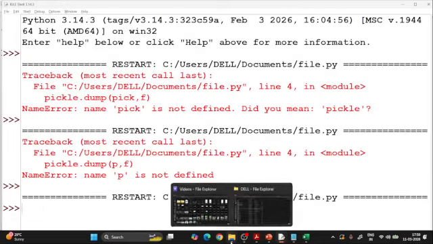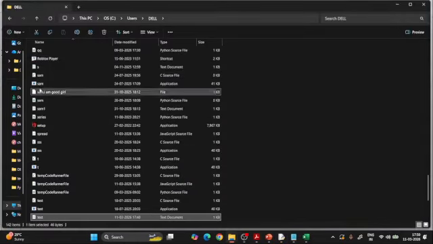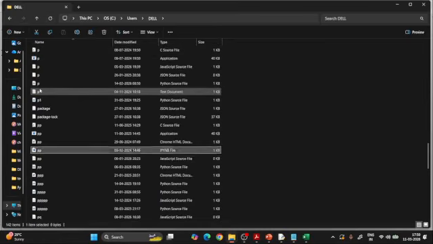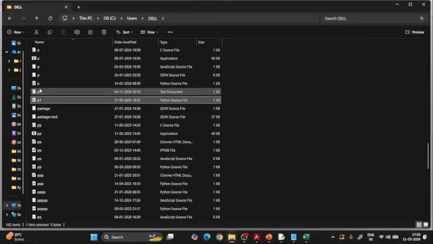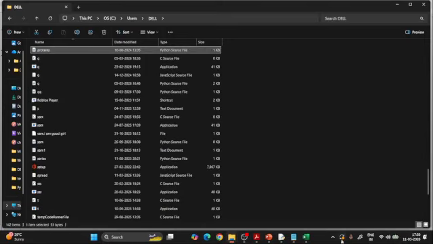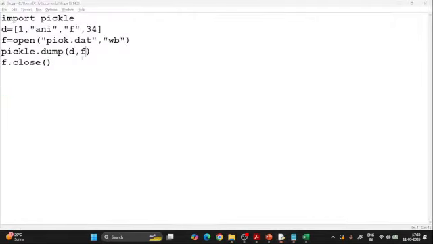Now where will I check it? Just go to this position, refresh the thing, and because the path is the same, just search for the P, that means pick. There are many P files. So whether the file name is the same, what is the file name? I think the file name is the same. Oh, I have not given any path, so it will take the random path which is in the documents folder. So what I do, I just use a path here.